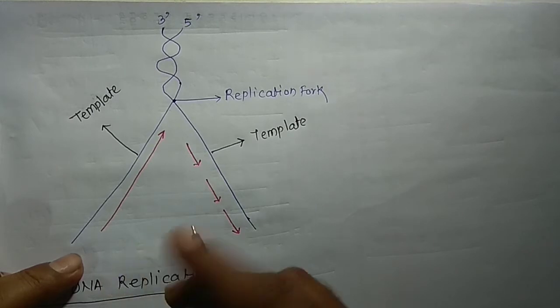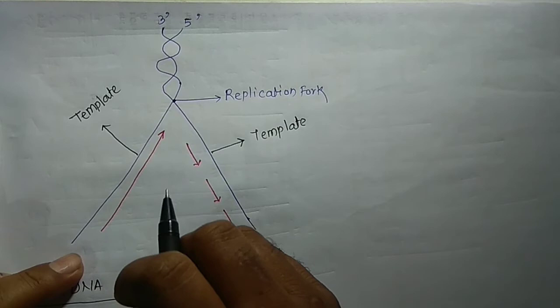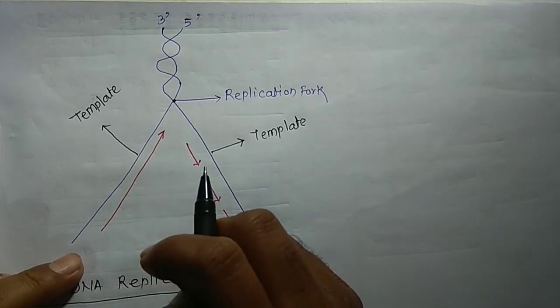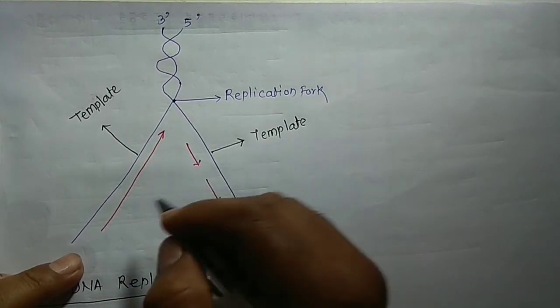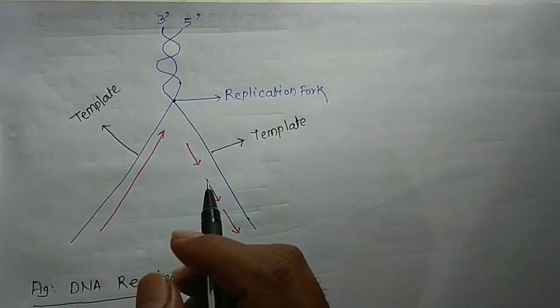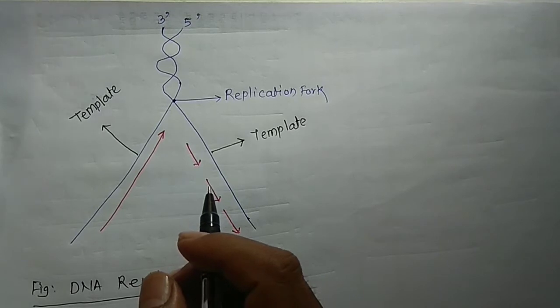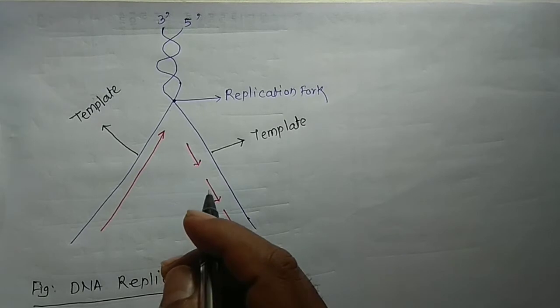This is the new complementary strand, and its synthesis takes place with the help of the small RNA molecules. I repeat, the small RNA molecules are used for synthesis of the complementary new strand. These molecules are called the RNA primers.